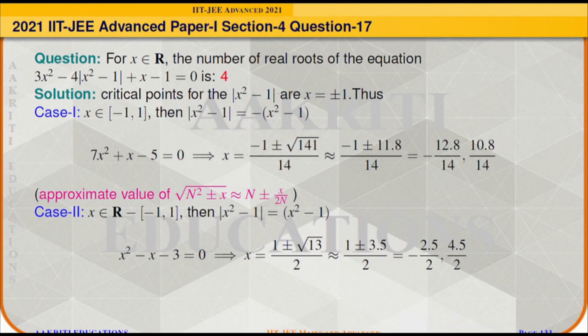Since both of the values lie between open minus infinity to open 1 union open 1 to infinity, which is the subset of the domain in case 2, it will have two solutions in this subset. Thus the total number of real roots will be 4, 2 from case 1 and 2 from case 2.